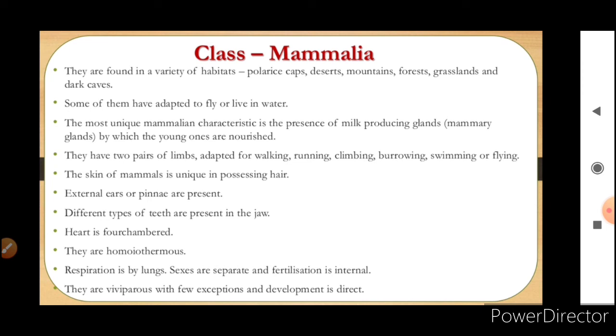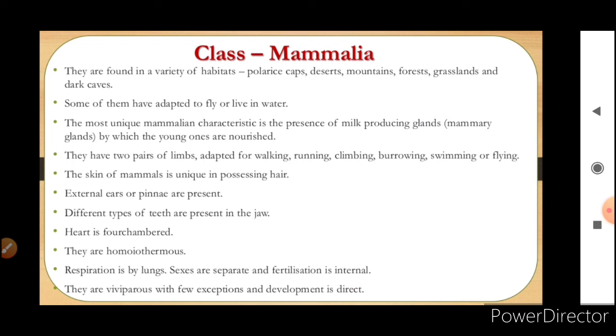The skin of mammals is unique in possessing hair. Hair follicles are present. External ear or pinnae are present. Different types of teeth are present in the jaw. Heart is four chambered. They are homeotherms, means they have the capability of maintaining a constant body temperature. Respiration is by lungs. Sexes are separate and fertilization is internal. They are viviparous with few exceptions and development is direct.